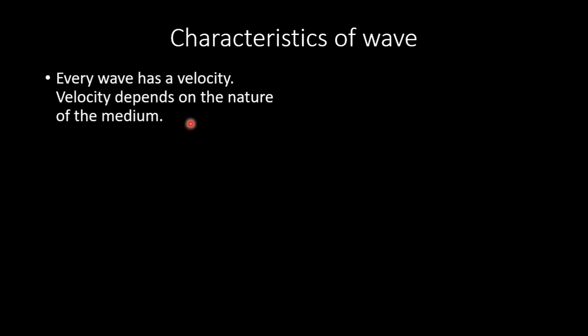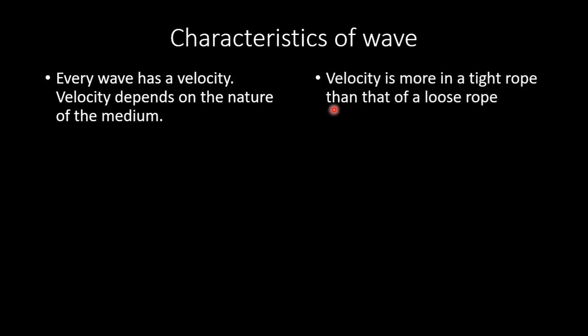Every wave has a velocity. Velocity depends on the nature of the medium. The same wave has different values of velocity in different kinds of medium. For example, in air at 0 degrees Celsius, the velocity of a sound wave is 330 m/s, while the velocity in liquid water is about 1439 m/s. The velocity is higher in a tight rope than in a loose rope. In a tight rope, velocity is high, and in a loose rope, velocity is low. We can observe this phenomenon in this video.